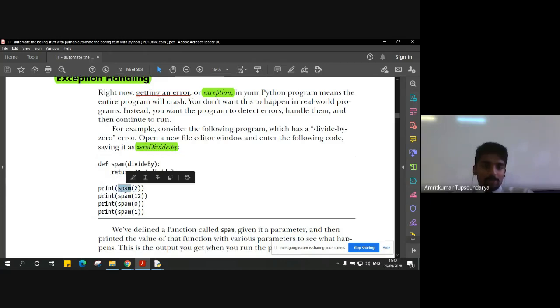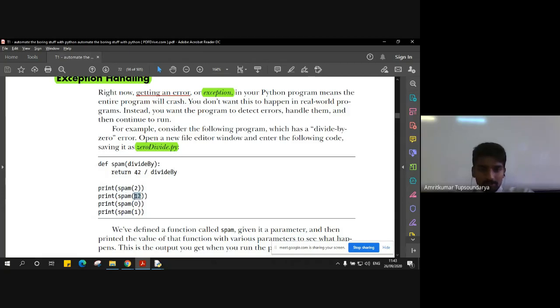So the spam function is called, and the argument which is passed is the value 2. So divided by will now have 2. When we execute this function, 42 divided by 2 will give us simply 21. No problem. It should give us a floating value, because the return value will usually be a float and not an integer, so it will give us 21.0.